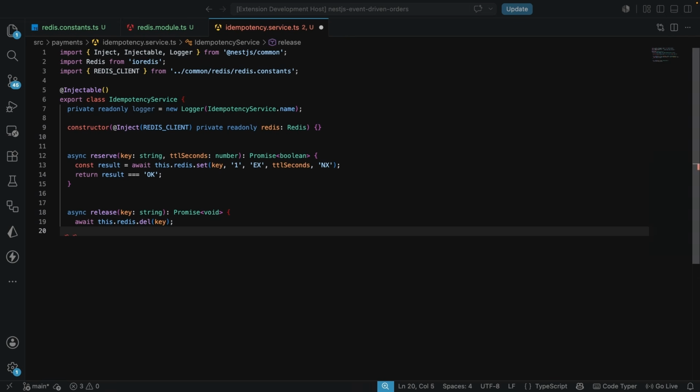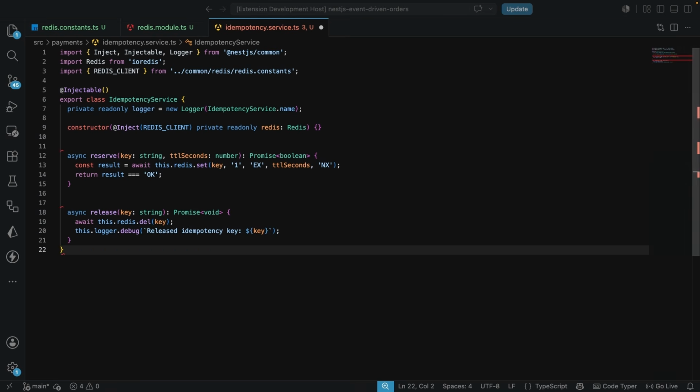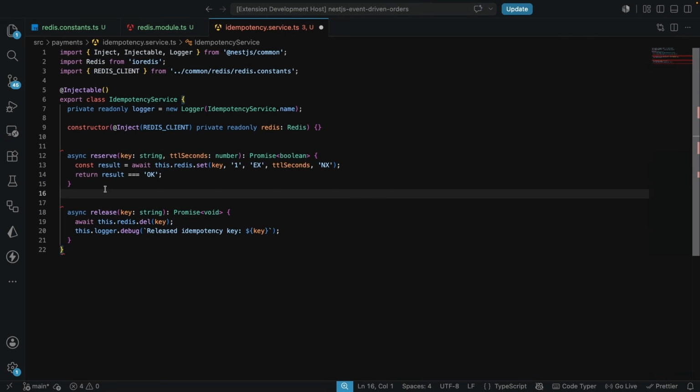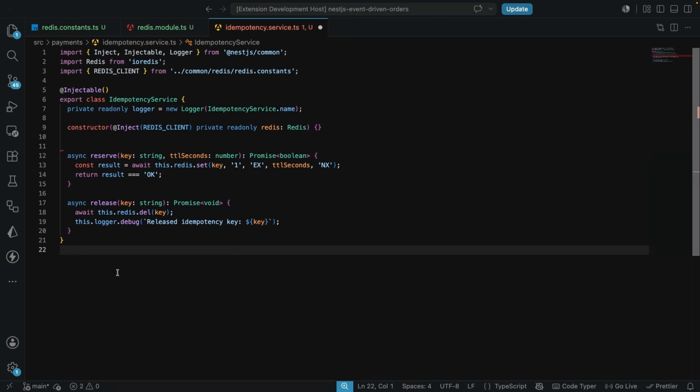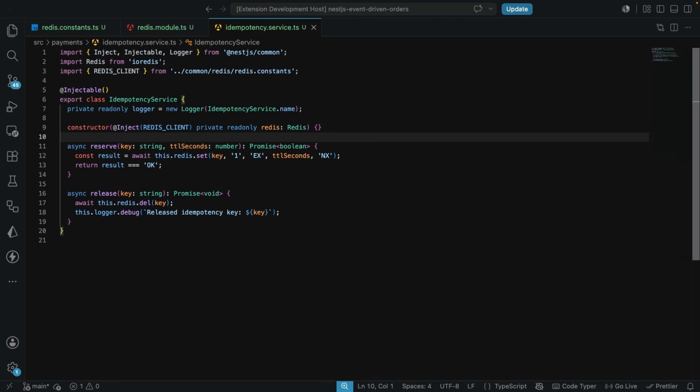Finally, we can go on to have our log. So we call logger.debug, and then we're going to say released idempotency key, and we're also going to have the key over here. Okay, so now we have this. The next thing we're going to do is edit the current payment processor file that we have, but not before I fix the linting errors that I have in this file here. I'm going to then give this a save.